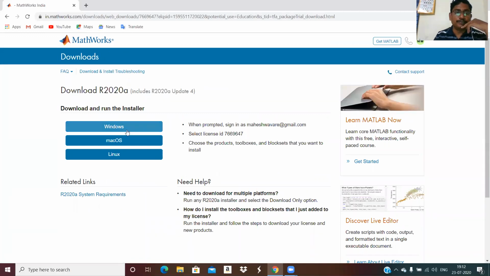This version on Macintosh also can work, Linux, Windows. So MATLAB R2020a version can work. Initially it was not working on Macintosh, but now it works on all operating systems. So select your operating system. My system is Windows, and it will start and will take 10 minutes, 9 minutes. Okay, it depends on your speed, how fast you can download it.